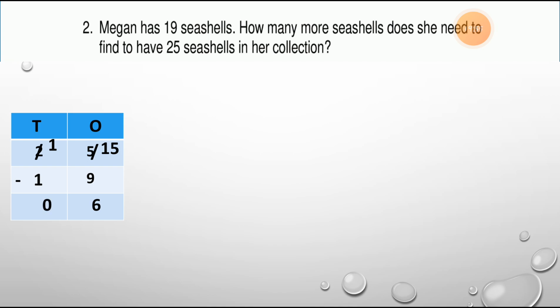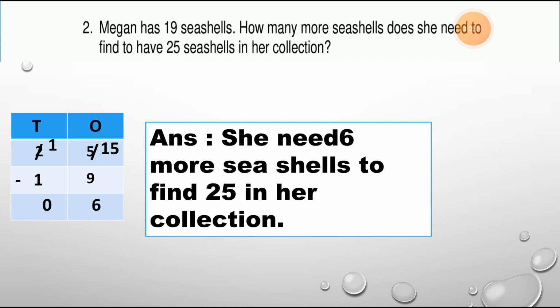Now how many seashells does she need to make 25 seashells? We can write down the answer in sentence form this way: she needs 6 more seashells to find 25 in her collection. We have to write down the answers this way in the sentence format.